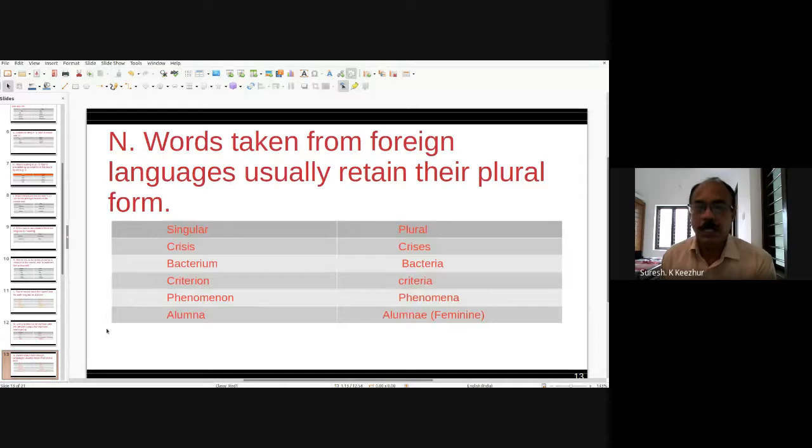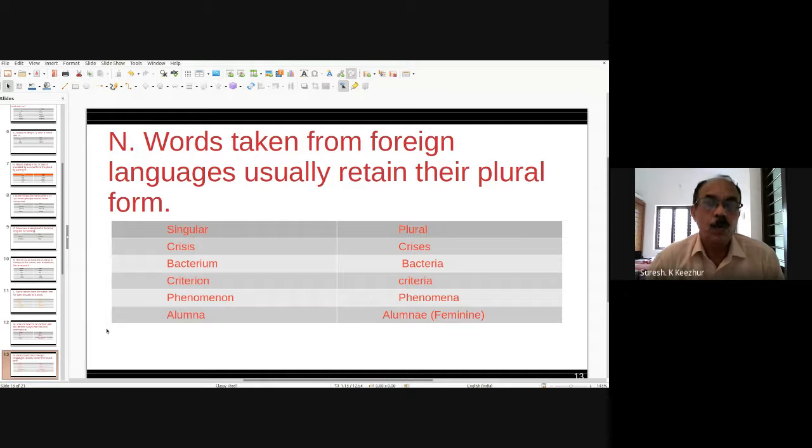Another one, words taken from foreign languages. We know that many English words are from different European languages and usually retain their plural form. They have their plural form taken from the respective languages. For example, crisis. Crisis is a singular form.